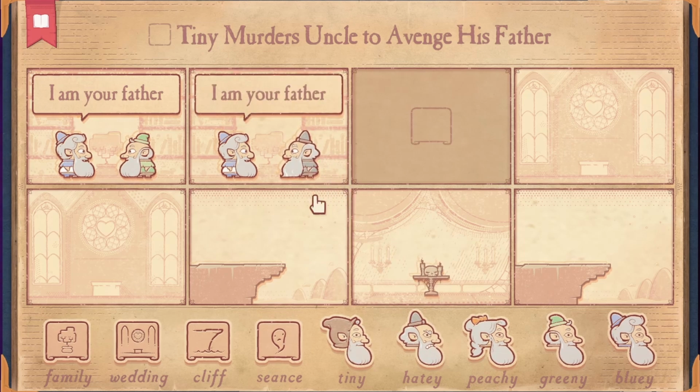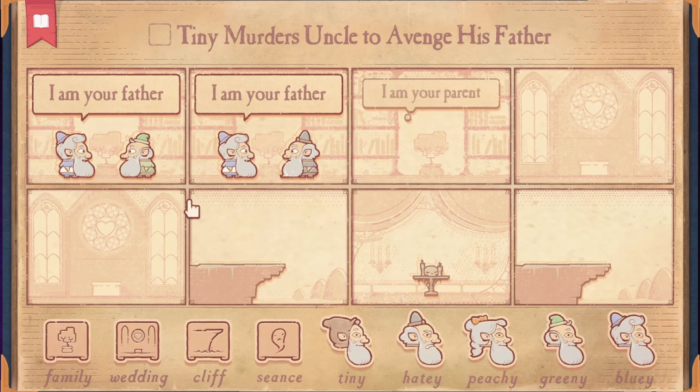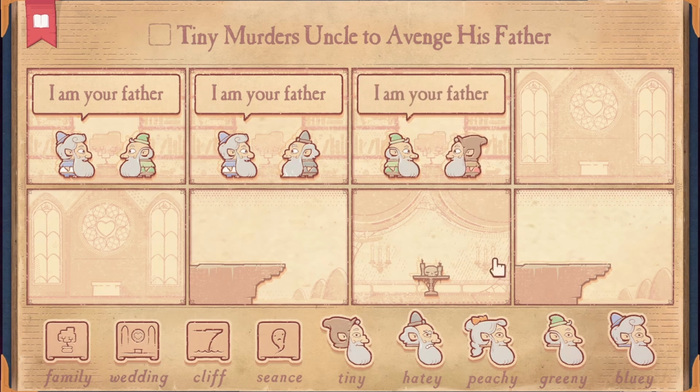But Haiti, he's not such a good dude. And because of that, so now they're brothers. That means that, let's say Greenie is the father of Tiny here. Okay, so now we established that Haiti is now the uncle of Tiny, and Greenie is the father of Tiny. So what's gonna happen next is Greenie, the good father, is gonna marry Peachy here.